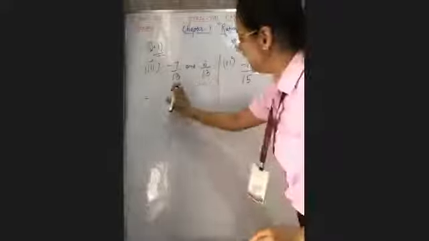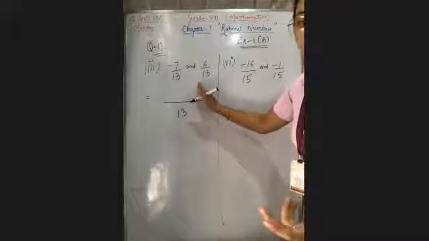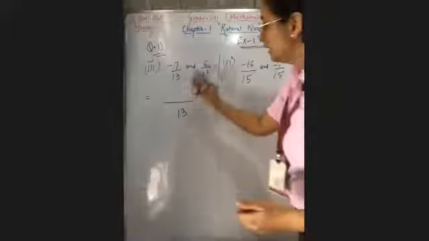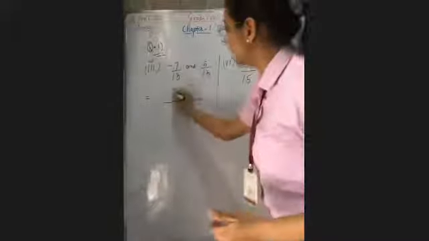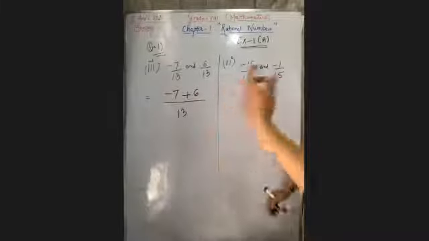Your LCM will be 13 because the denominators are exactly the same. So it is 13. Now solve the numerator, -7 plus 6. Okay, -7 plus 6. You have to subtract.